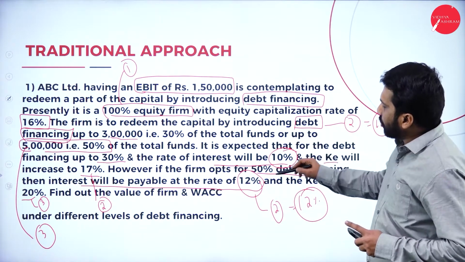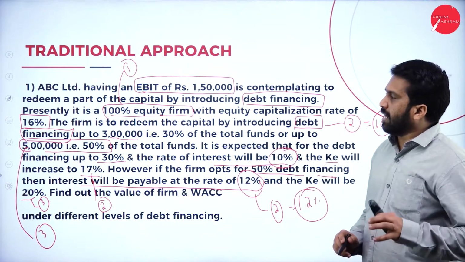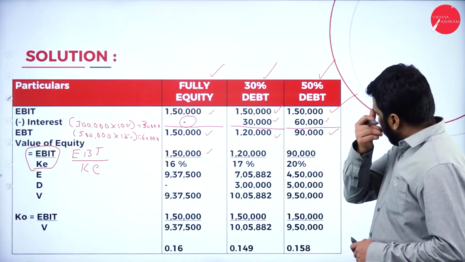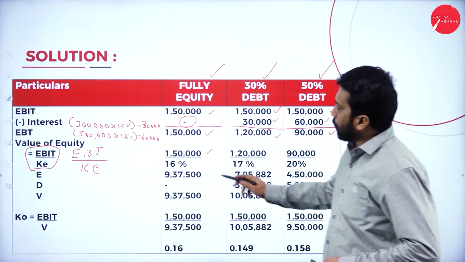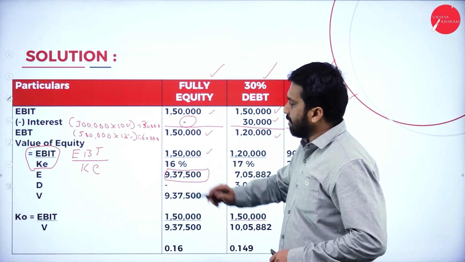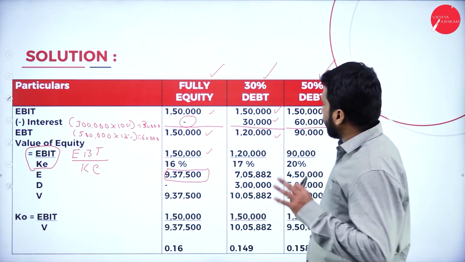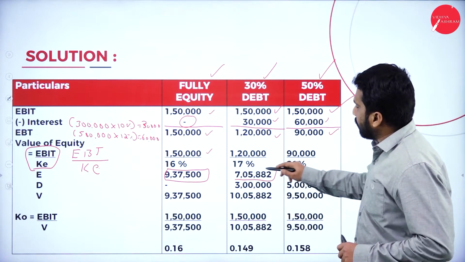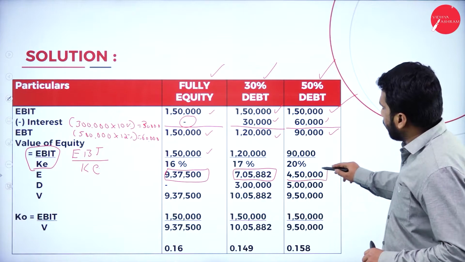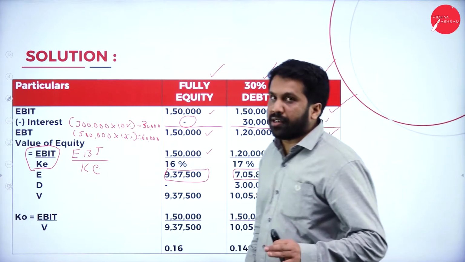That's why I am mentioning 1, 2 and 3, because it will be easy for you to identify. Now, 1,50,000 divided by 16%, you will get 9,37,500. Then 7,05,882. Then 4,50,000. Hope you are clear.